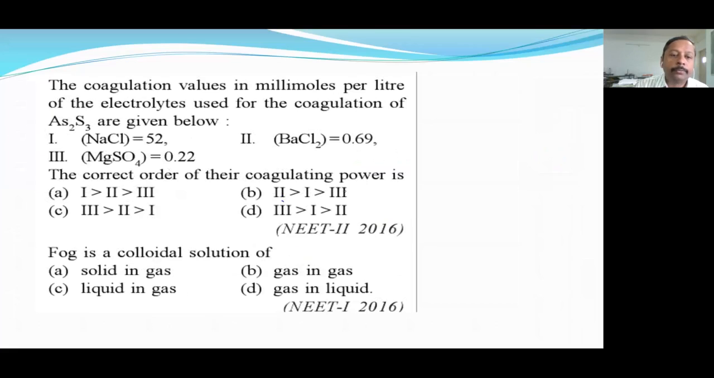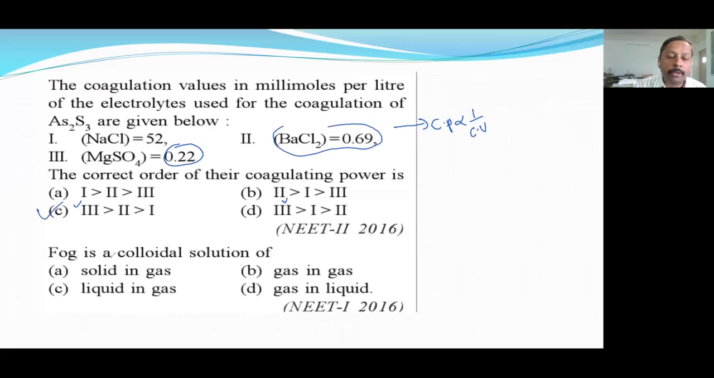Next question. Two questions are there. Try to answer the first question. Here coagulation values are given and you have to find the coagulation power. The logic is that coagulation power is inversely proportional to coagulation value. So the lowest coagulation value, for MgSO4, gives the highest power. After that it should be BaCl2. So option C is correct.